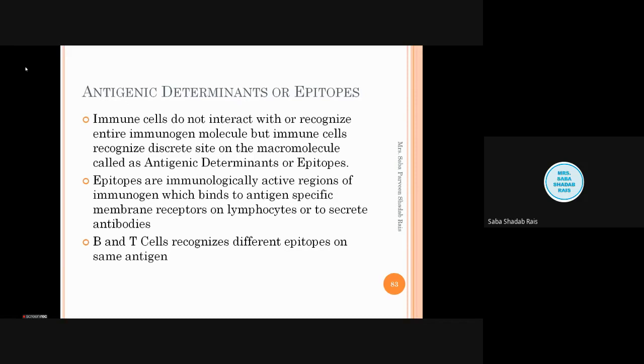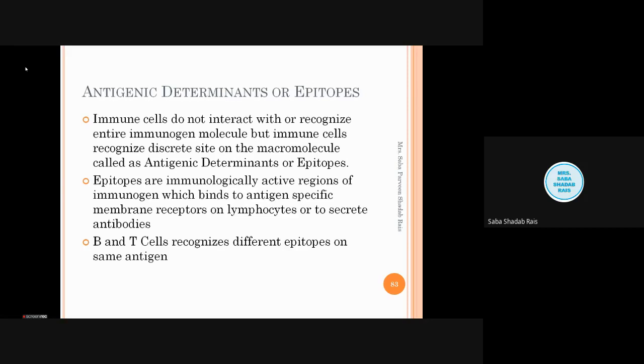So these particular parts are the epitopes, the antigenic determinants. Means they are recognizing, yes, these are the sites which are eliciting the immune response. So the site which elicits the immune response, or which is bringing up the challenge to the immune system, is called the antigenic determinants or epitopes.